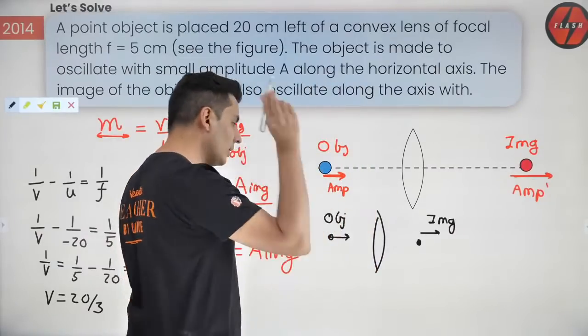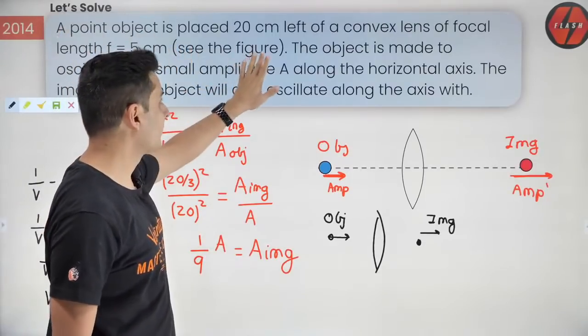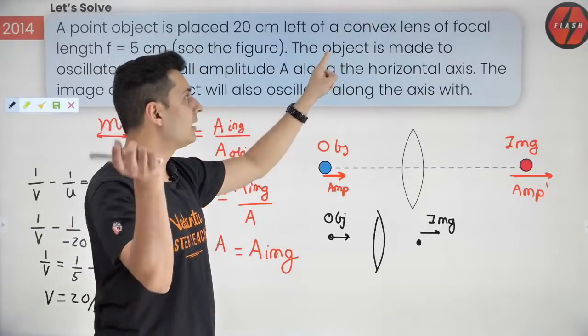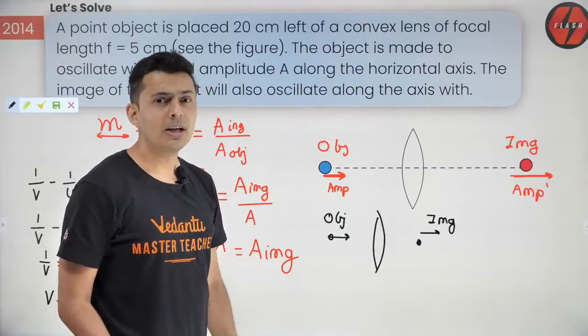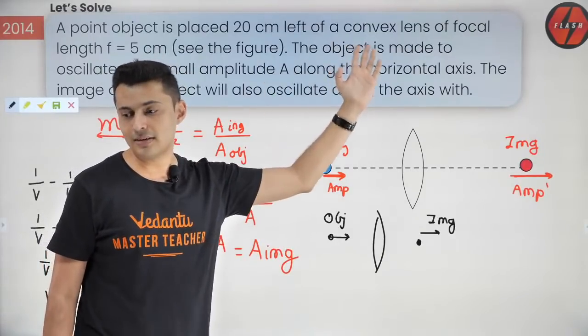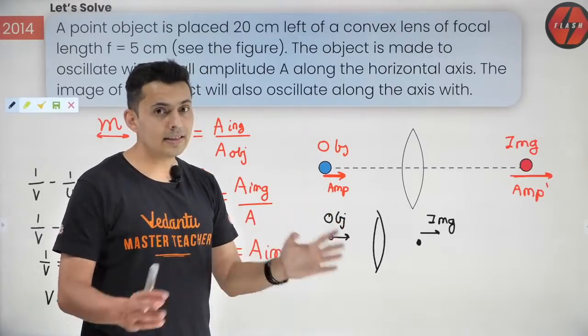Now in the actual question which was there in KVPY, the question did not have the object is made to move, it had the lens is made to move, and there was an error in the question. I have modified that question a little bit and I have made the object move. So things change.